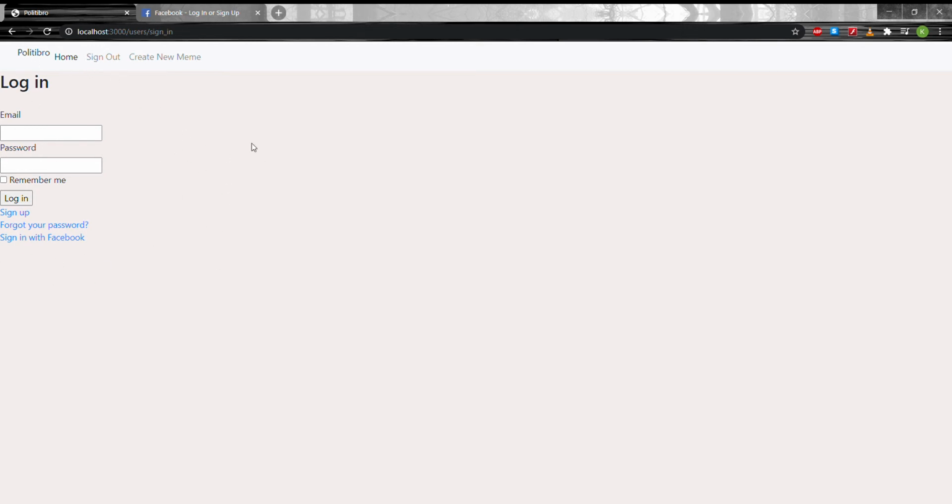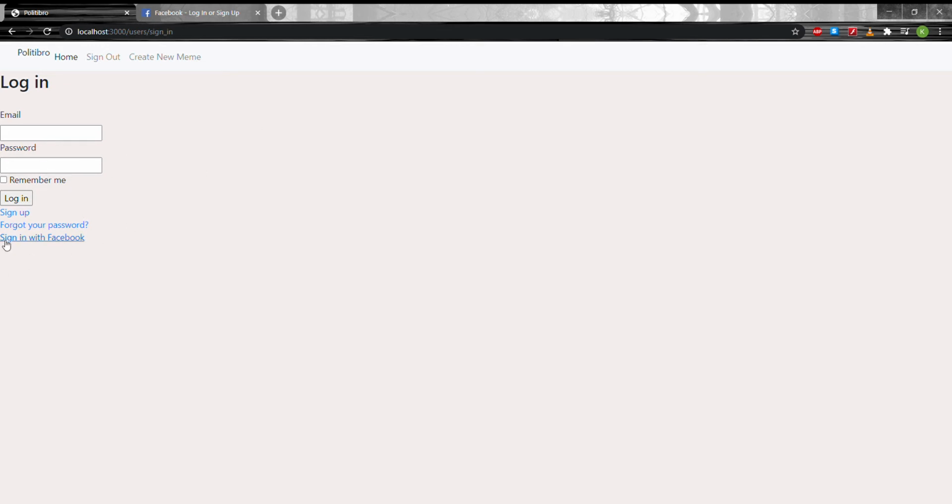So I decided to use Devise in order to take care of the authorization for users and the creation of registrations and current user and all of that. And I wanted to do Devise because I've never used it before, and I wanted to gain that experience so that in the future, when I see it or if I'm asked to use it, I'll know basically what I'm doing with it. And so here's the login page.